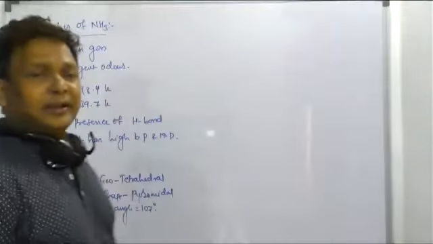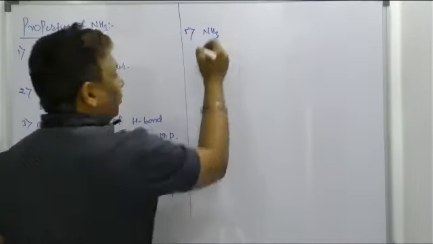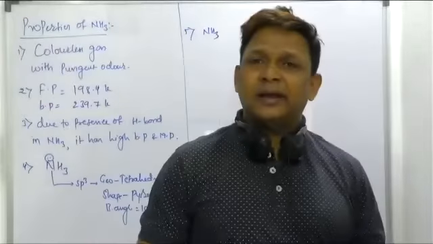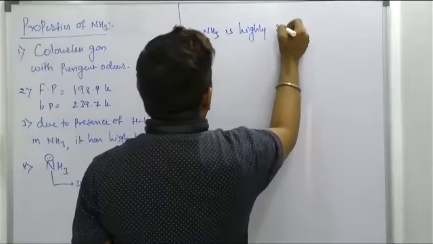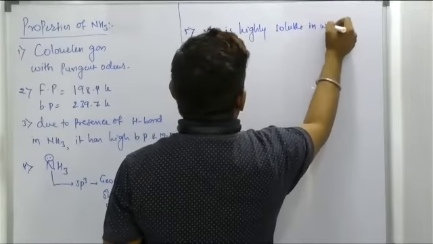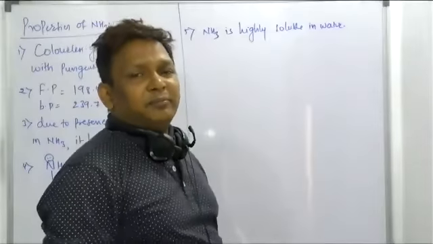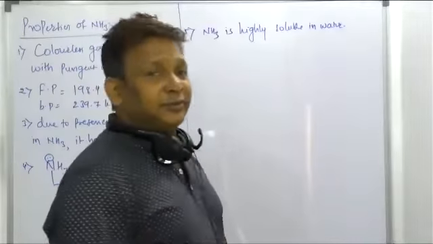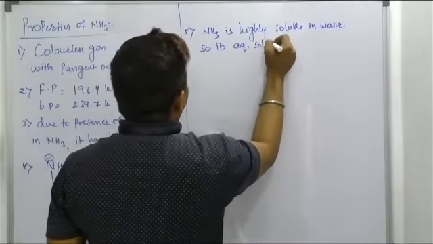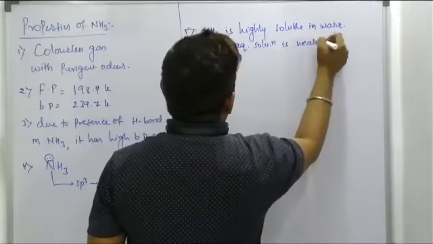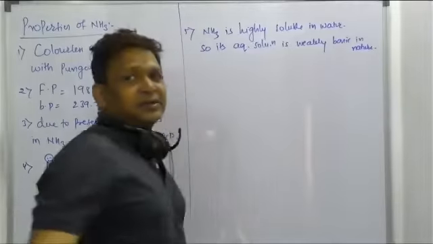After point number 4, point number 5, beta: when ammonia gas is dissolved in water, it is highly soluble in water. That means when we dissolve ammonia in water, it forms a basic solution. So its aqueous solution is weakly basic in nature.